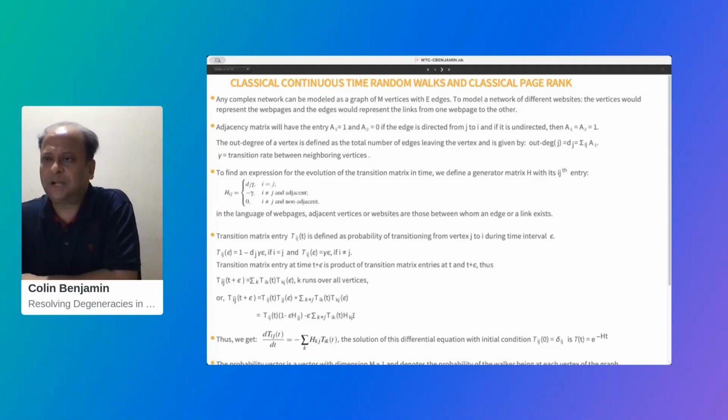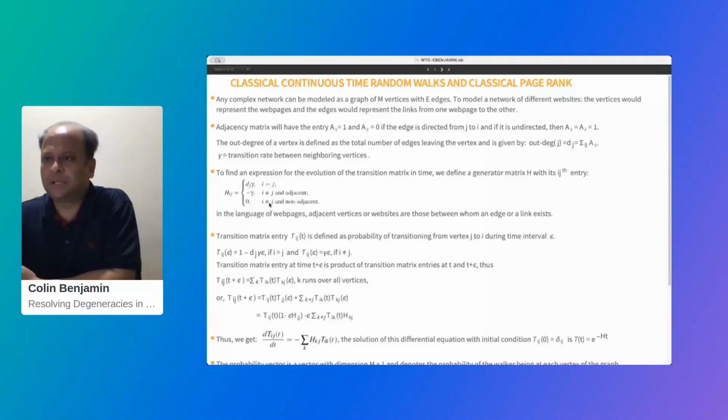So to start with, we define what is called the generator matrix, which is built from the adjacency matrix of the graph, and if on the same vertex, it carries the weight d_j, which is the out degree of the vertex, multiplied with gamma, the transition rate, and for different vertices, it has the weight minus gamma. So in the language of web pages, adjacent vertices of websites are those between whom an edge or a link exists.